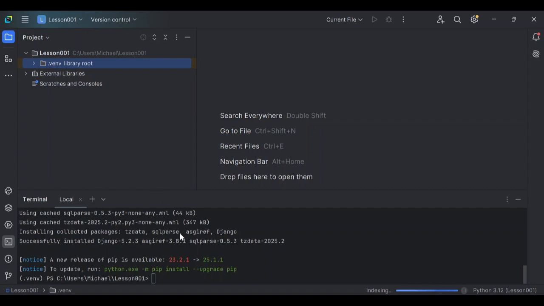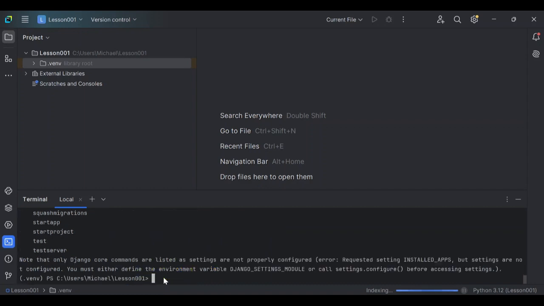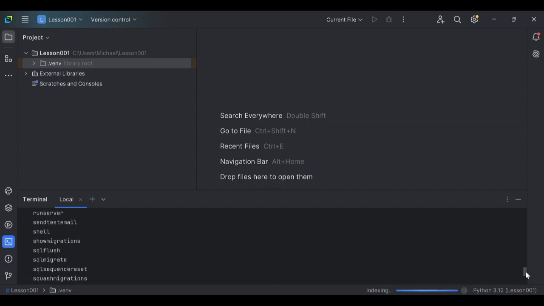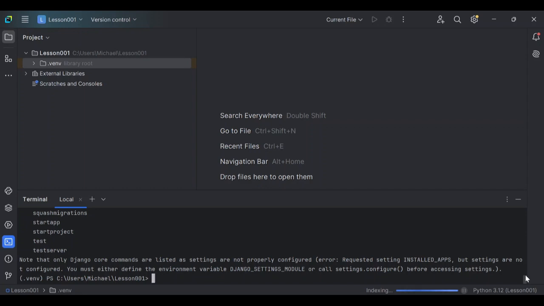Okay, good. Still on the library root. Django is installed. There are a number of functions that we can run with Django. To check that out, we'll just put django-admin and see what we can do with that. Here are a few things we can do with Django: we can run the server, show migrations, SQL migrate, start app, start project, run server, and so on and so forth. There are quite many things that we can do with Django.